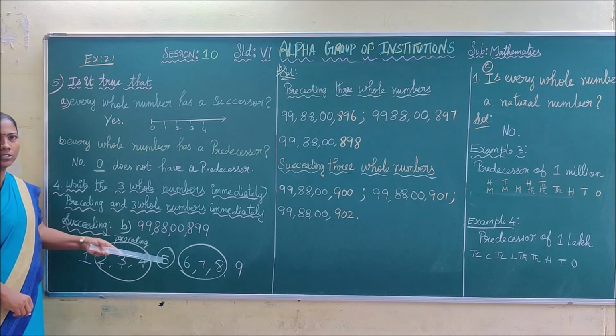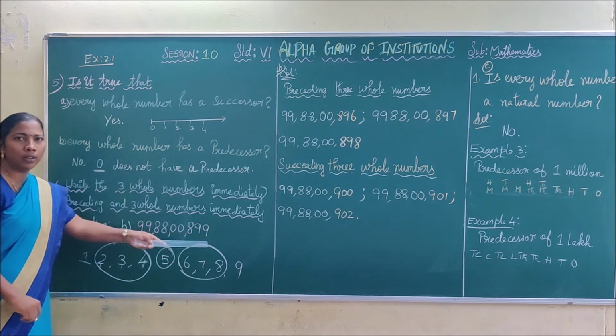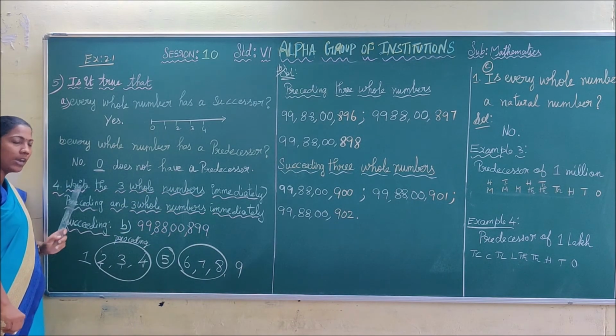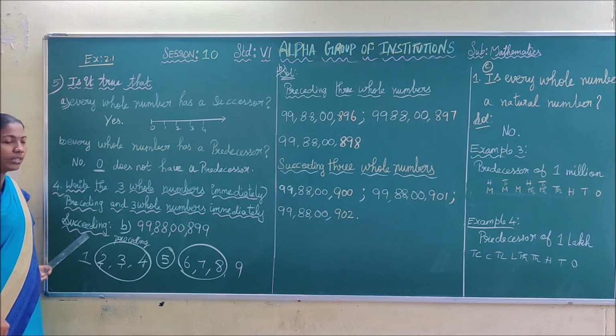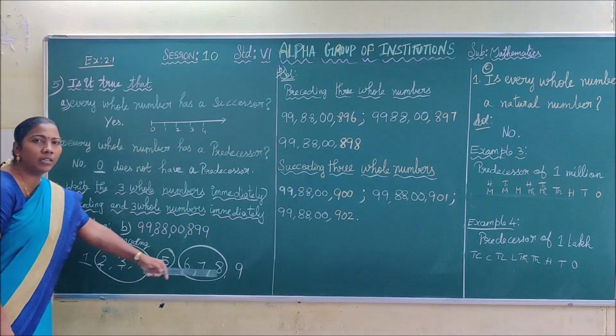Do you understand the question, children? This is the question they asked. Instead of 5 you have this number. Write the 3 whole numbers immediately preceding and immediately succeeding means for the given number you have to write the 3 numbers before it and 3 numbers after it.